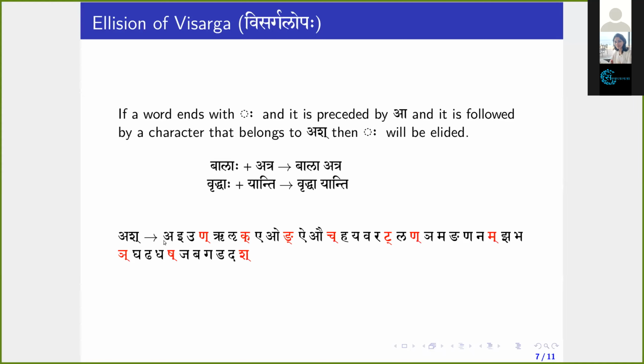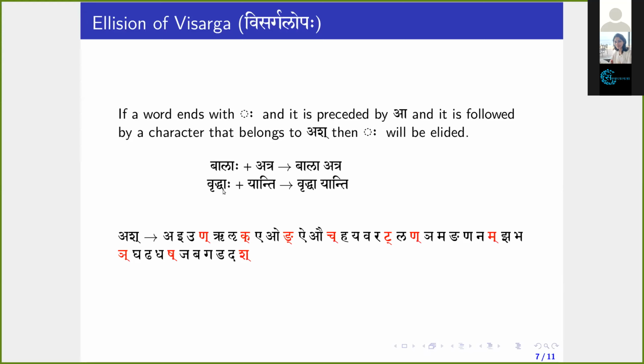This belongs to ash pratyahara, ash meaning from a to jabagadasha. So the condition is satisfied. Then in such cases, what happens? The visarga will be elided. We have to eliminate that visarga. Then the final form will be bala atra.